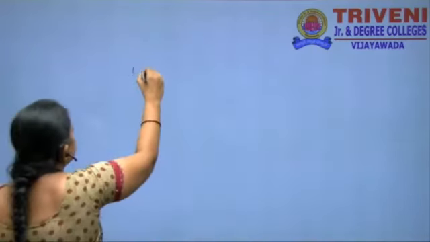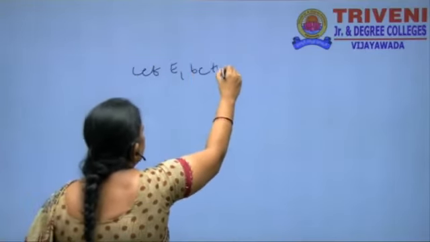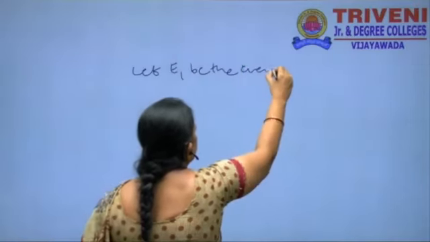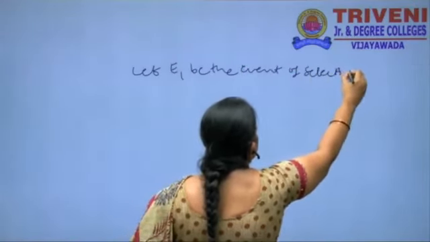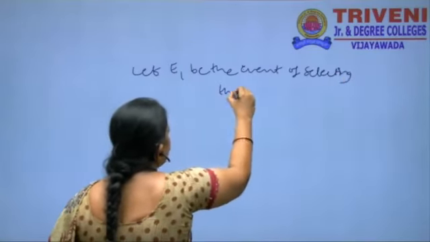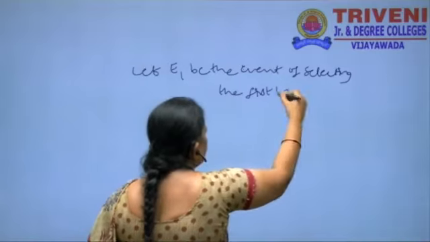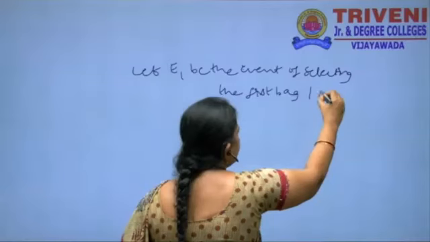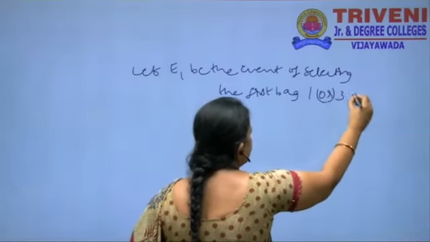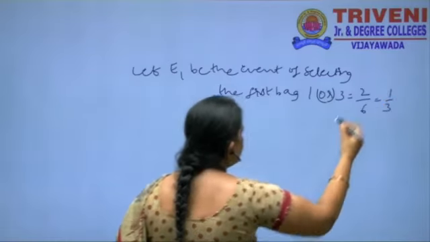Let E1 be the event of selecting the first bag. When a die is rolled, a die has 6 faces, but here only 2 faces, 1 or 3, should turn up. That is equal to 2 by 6, that is equal to 1 by 3.